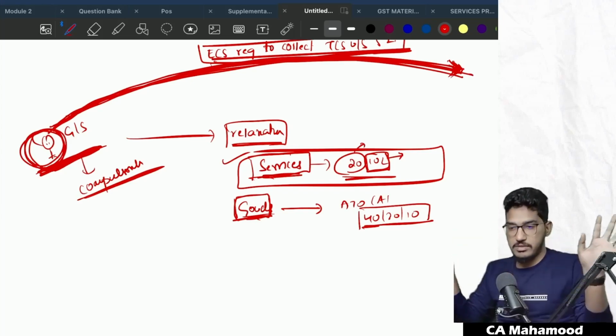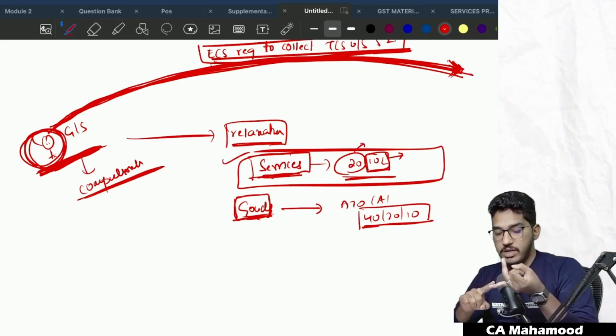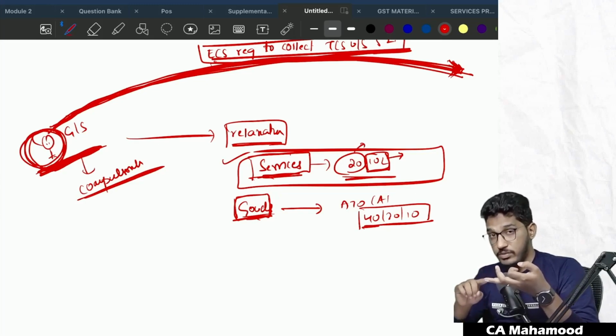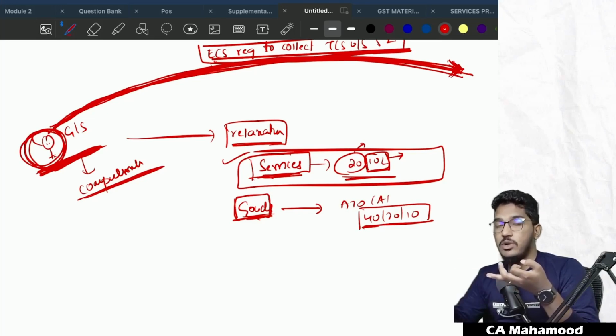So this is the background, guys. I explained to you the TCS requirements. Then I told that every e-commerce operator who is required to collect TCS under section 52 is required to obtain compulsory registration. Then initially the government told that every supplier of goods or services who is making supplies through the e-commerce operator who is required to collect TCS